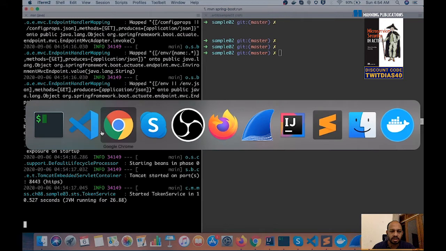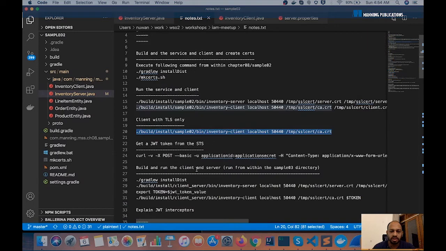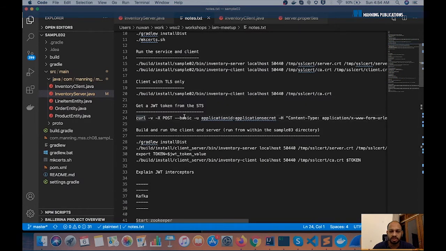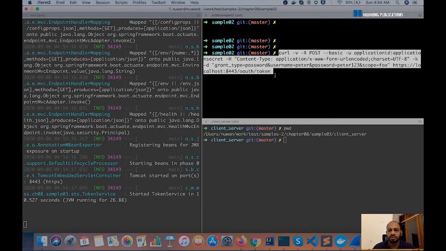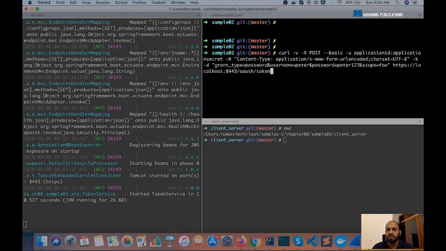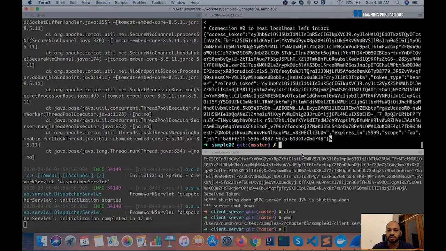So next we'll go ahead and get a JWT token to access our microservice. So we copy this command here, which gets us a token. This curl command can be used. This is what we call a request to the token endpoint of the STS, and we use the OAuth2 protocol here. We are using a username Peter and a random scope name foo to get an access token. If you issue this command, we get an access token here.